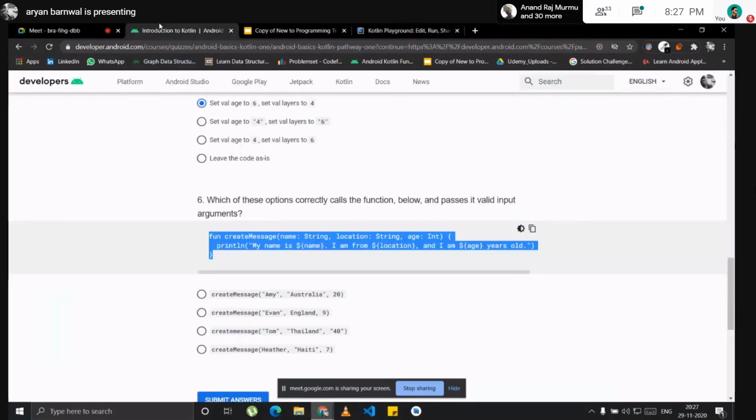So now moving back to the question. We have to first pass 2 strings and an integer. So only this one is matching for the answer. So this one will be the answer.